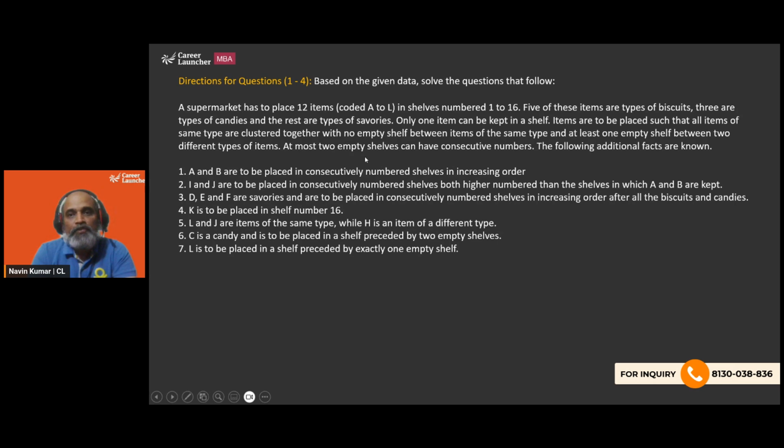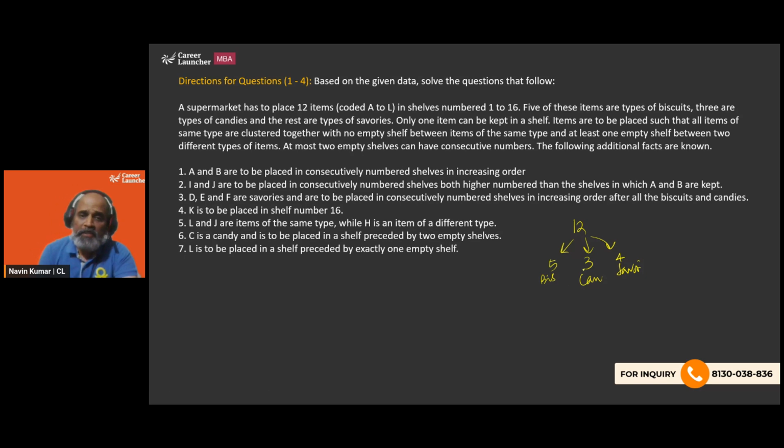5 of these items are of types of biscuits, 3 are of types of candies, and the rest are types of savories. So out of 12, if we have got 5 biscuit types, 3 candies type, so the remaining are 4, which are going to be of savories. Only one item can be kept in a shelf, which was kind of understood, but we should not assume it. Items are to be placed such that all items of same type are clustered together with no empty shelf between items of the same type, and at least one empty shelf between 2 different types of items.